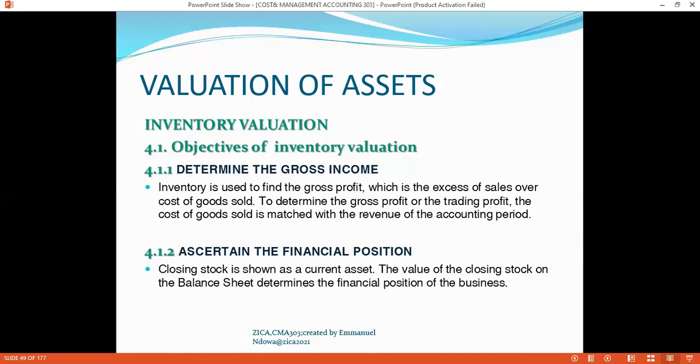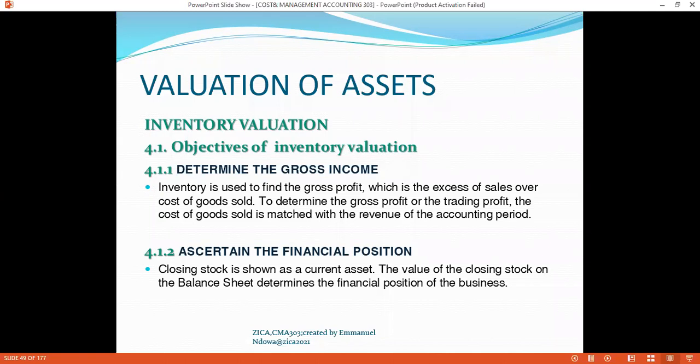Having that gross income, if you use different evaluating methods of inventory, for instance first in, first out, LIFO, or the weighted average cost, you will come up with different values on your inventory, which will have a bearing on gross profit, on your gross income.